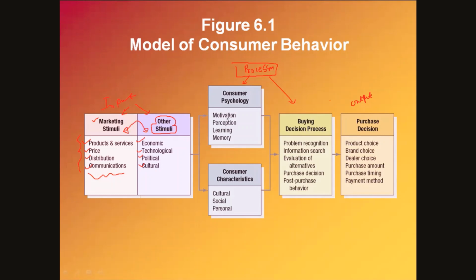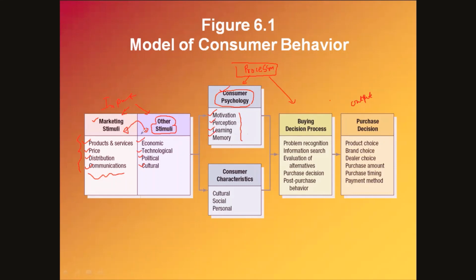Then there are some consumer related factors, certain psychological factors, like the consumer's motivation, perception, learning, and memory. These psychological factors help the consumer process this input.